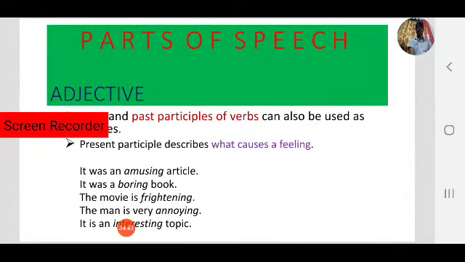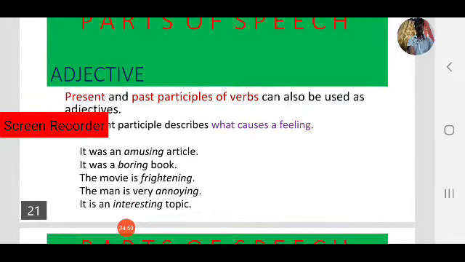It was an amusing article. Next one, it was a boring book. The movie is frightening. Next one, the man is very annoying. Next one, it is an interesting topic.